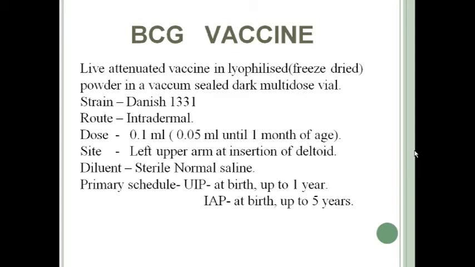The schedule of BCG vaccine in the universal immunization schedule and the IAP immunization schedule is that it should be given at birth. But in the universal immunization schedule, it should not be given after 1 year. However, IAP recommends that it can be given up to 5 years.